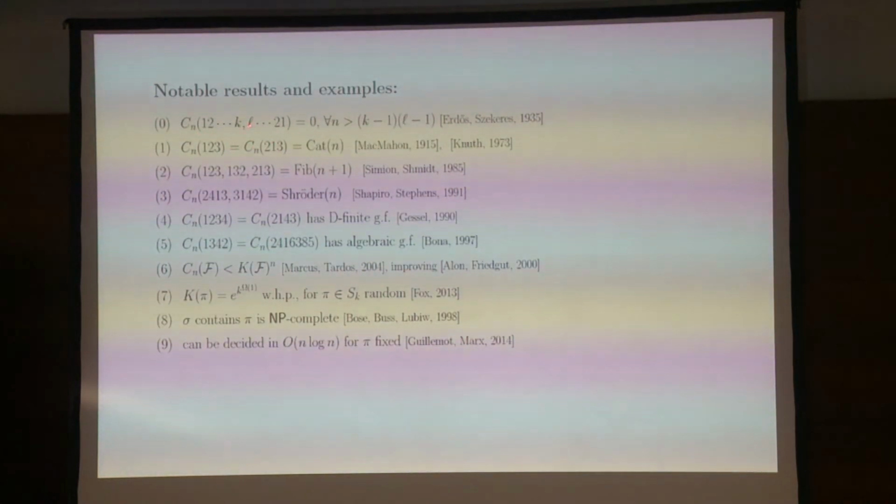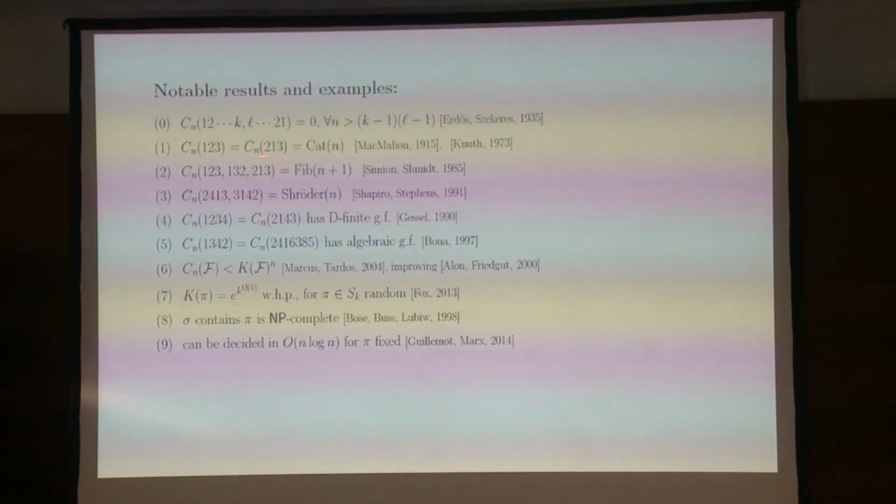So I'll begin with an increasing k permutation and a decreasing l permutation. And now the Erdős–Szekeres theorem basically says that for n large enough, there is no permutation which is going to avoid both of them. Okay? So either you're going to have a long increasing subsequence or a long decreasing subsequence. That's a classical result from extremal combinatorics.